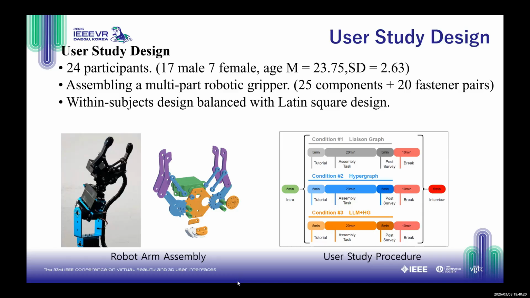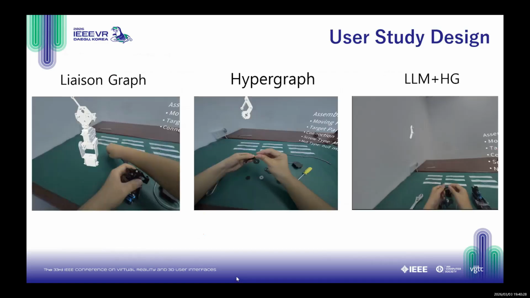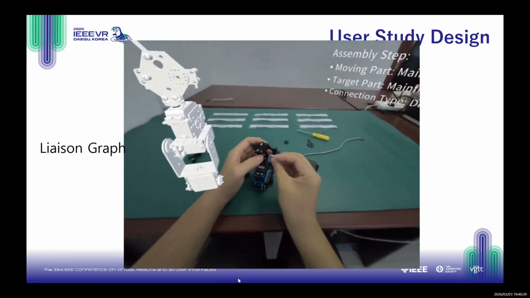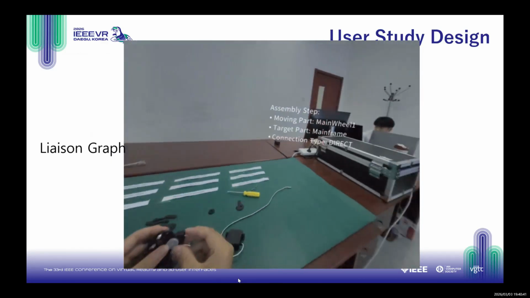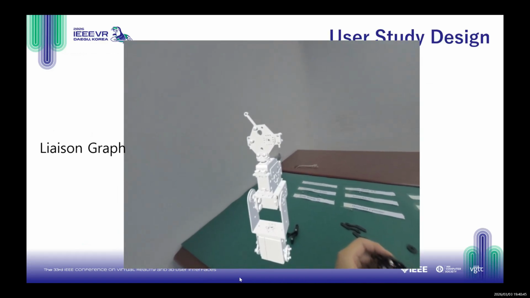A crucial point is that we used a Wizard of Oz methodology to ensure the experiment's internal validity. Now let's look at what the participants actually saw. Here are the three conditions they experienced. First is the reaction graph baseline. This represents the standard approach. The system provides a simple linear sequence of instructions showing only the immediate next connections. There is no higher-level structural context.